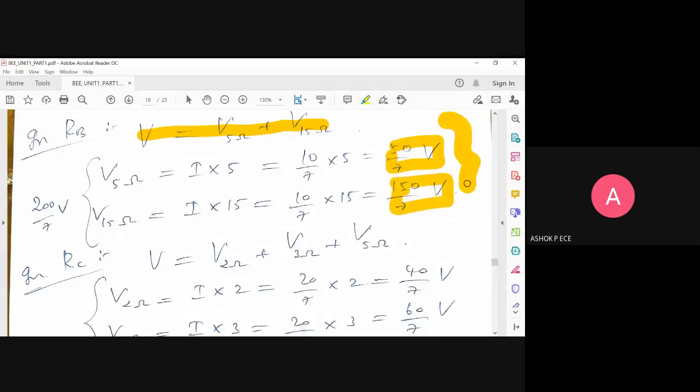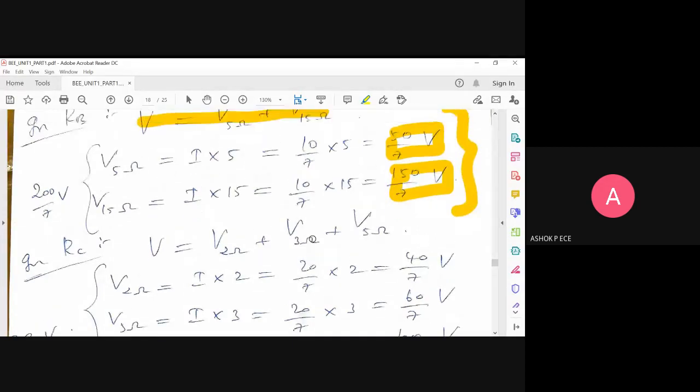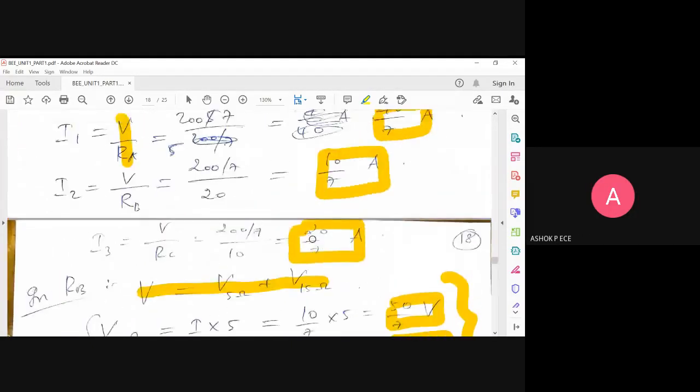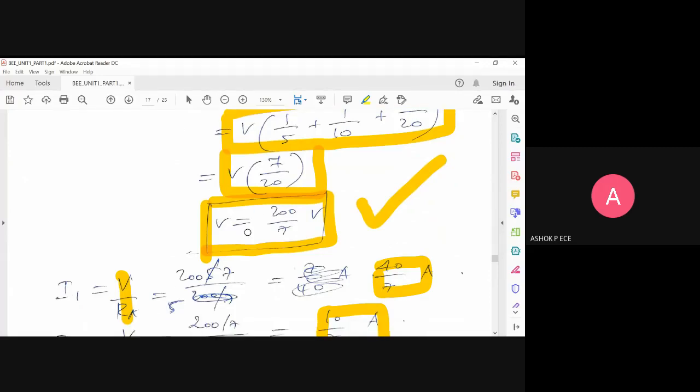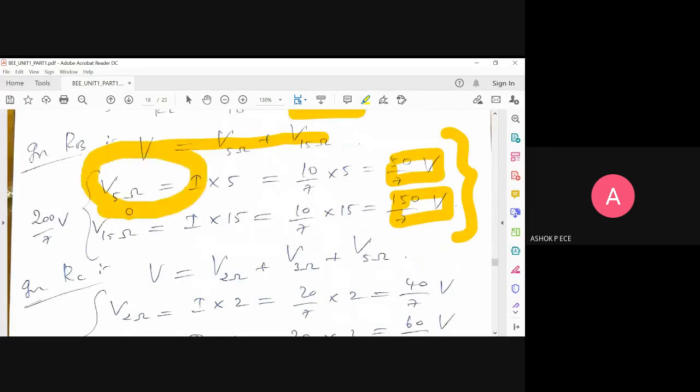Add both. What will you get? 50 by 7 plus 150 by 7. What is the answer you get? 200 by 7. What is 200 by 7? The voltage which we got just before. Again, you see, law of conservation of voltage is obeyed. So total voltage available is getting split across 5 ohm and 15 ohm in a proportionate way. See, if the resistance values were exactly the same, it would get divided in half, 100 by 7, 100 by 7. But since the resistance values are not uniform or proportional, it will be splitting accordingly.